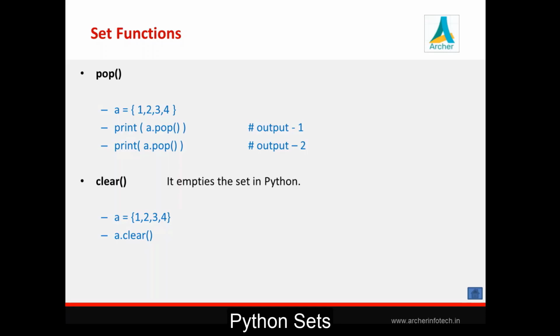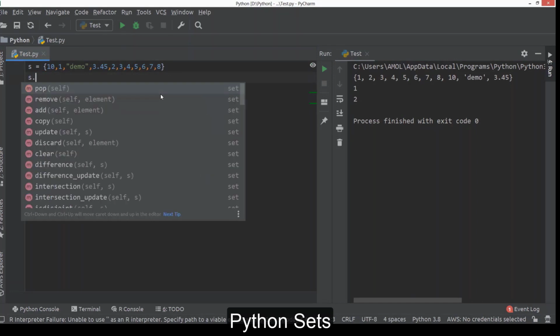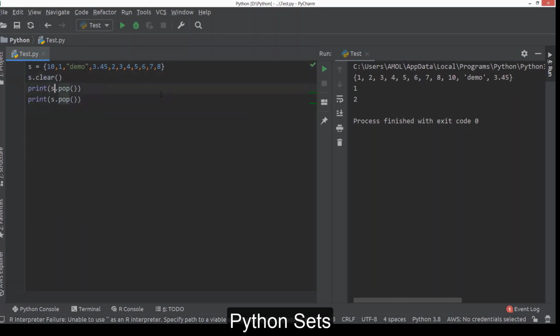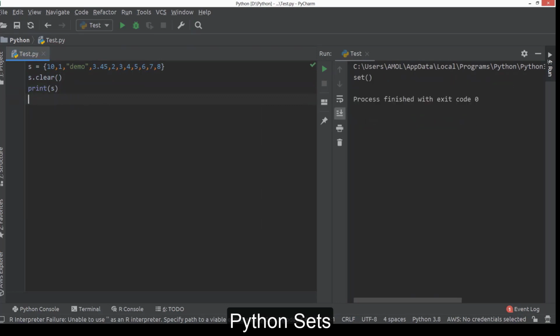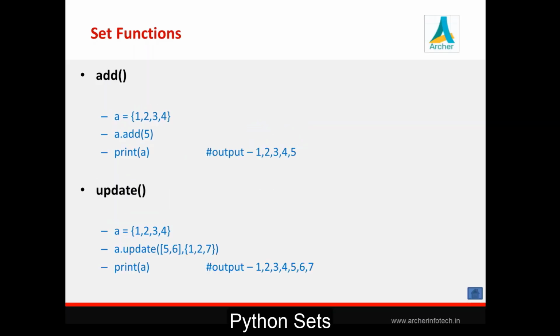And the last method to remove elements is clear, so that will completely clear your set. So if you call this method, your set will be empty. So if you try to print this set, it will only print an empty set. Okay, so these are some methods by which we can remove elements from a set.